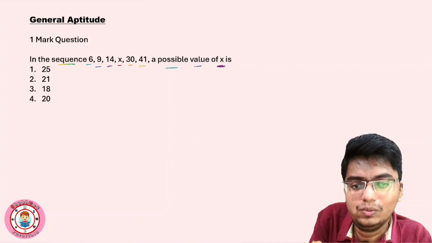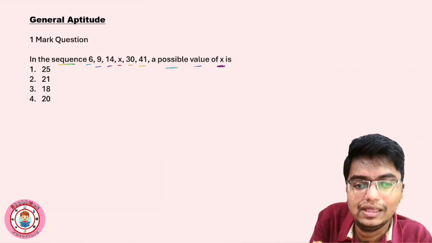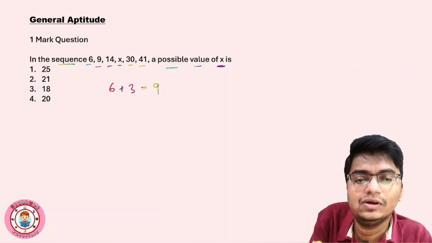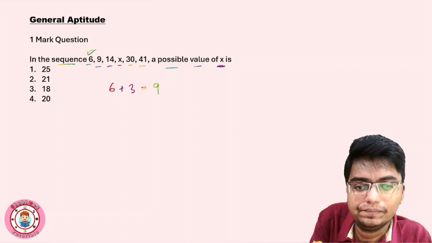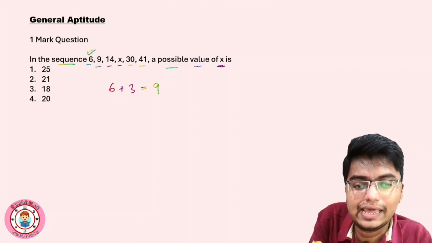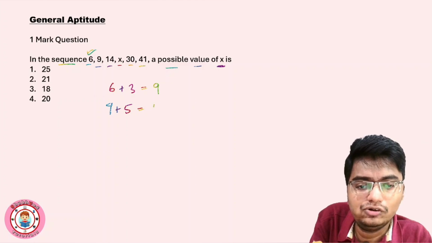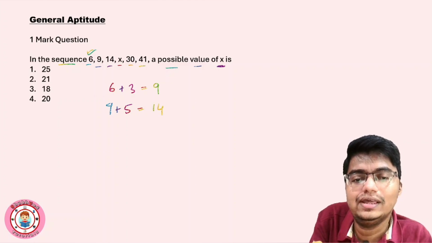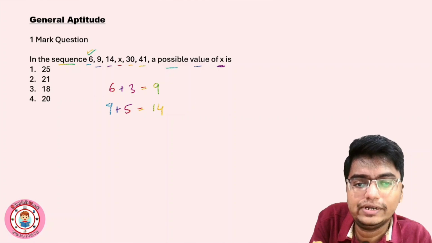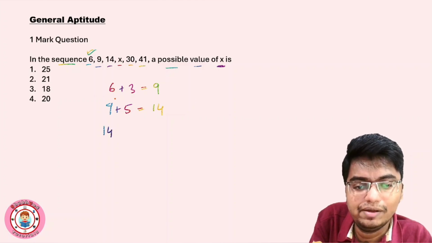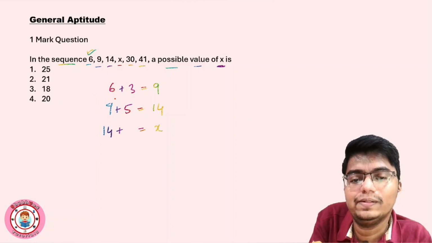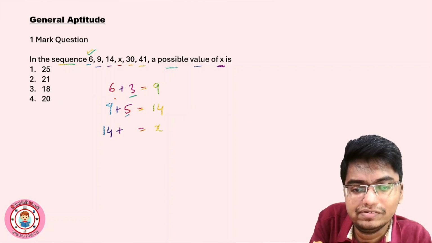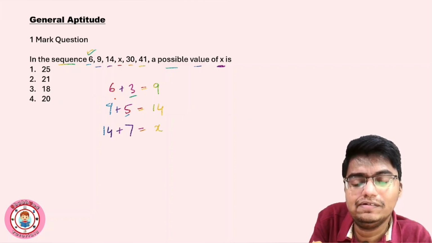So now see the difference. Basically 6 plus 3 is equal to 9. Then 9 plus 5 is equal to 14. 14 plus something will be x. Now this is 3, this is 5. Here it will be 7.